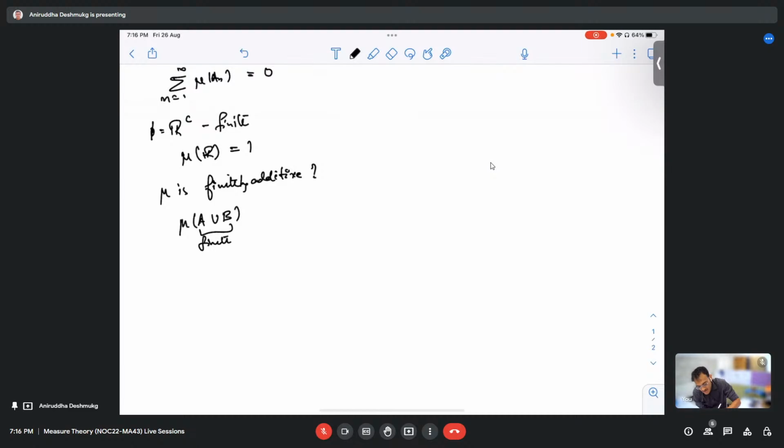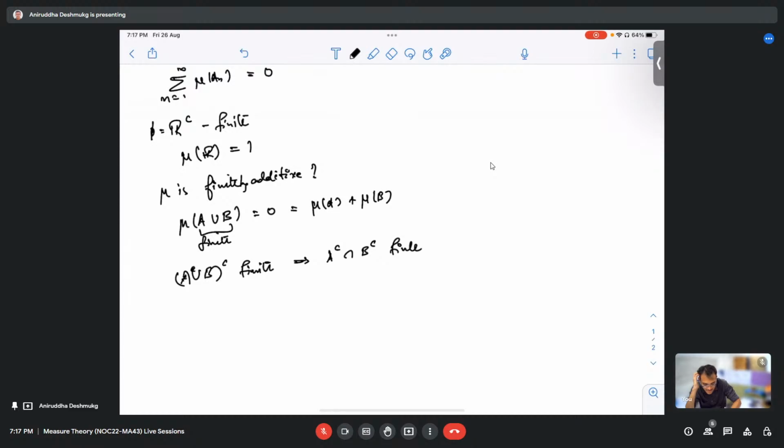Then this is zero and mu of A and mu of B individually are also zero. Correct. On the other hand, this A union B whole complement being finite would mean that, this is again in terms of intersections really.